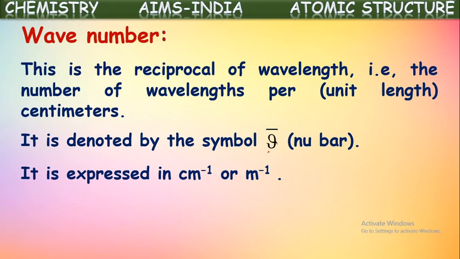Mathematically it can be represented like this: nu bar is equal to 1 by lambda, where lambda is the wavelength of electromagnetic radiation. If we know wavelength, we can calculate its wave number.